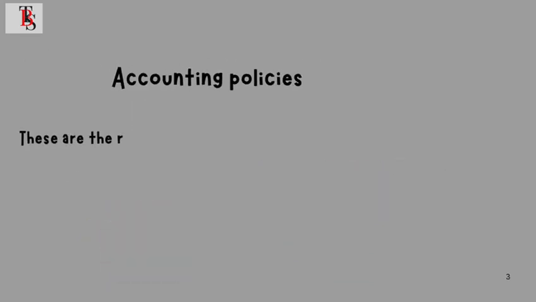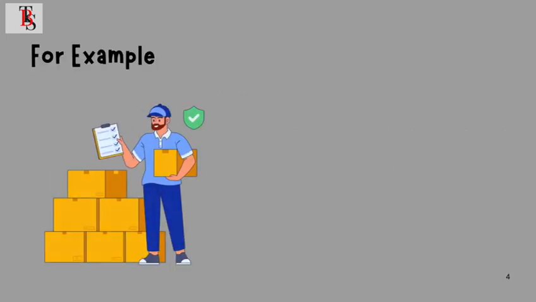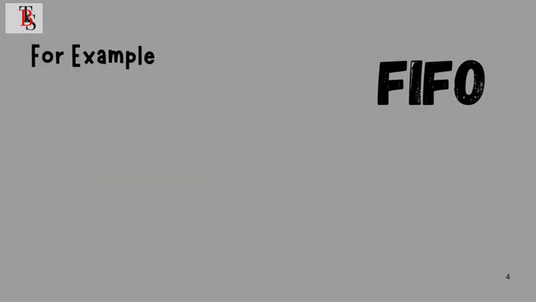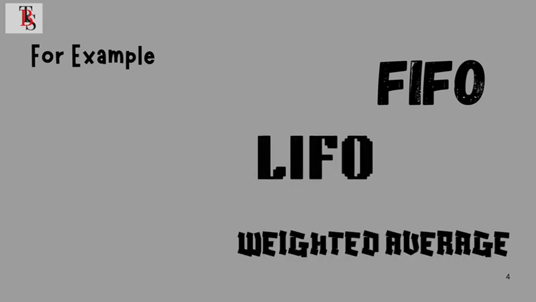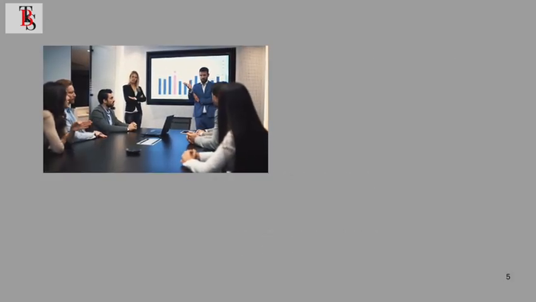Accounting policies. These are the rules, practices, bases, and principles adopted by the entity in the preparation and presentation of financial statements. For example, how do they value inventory? Do they use first in, first out, last in, first out, or weighted average? Occasionally, a business may choose to modify one of these policies.